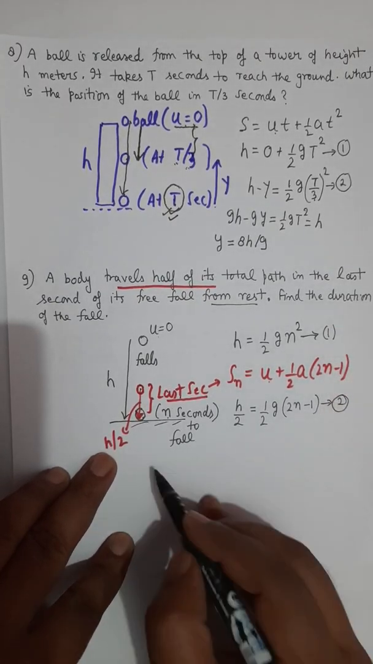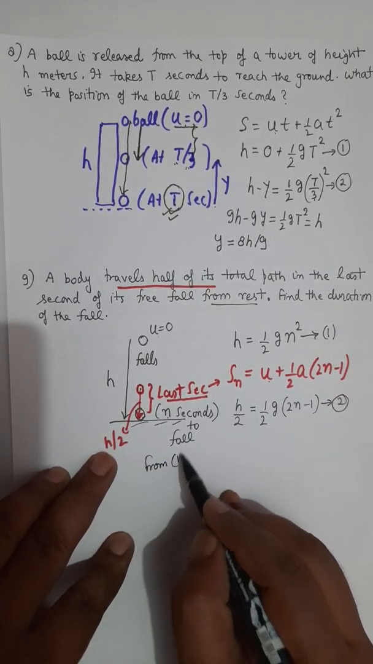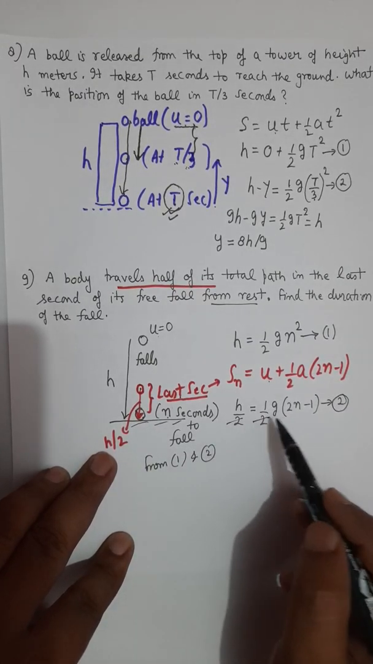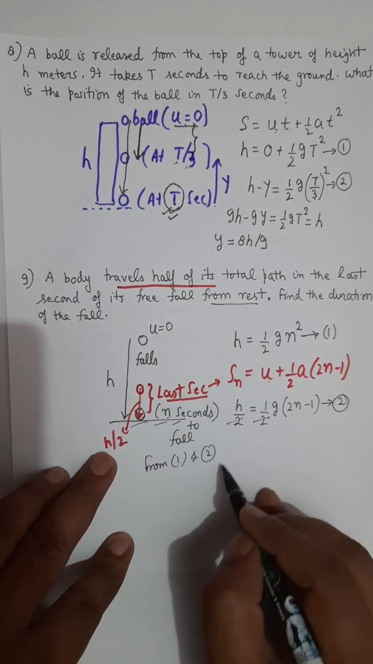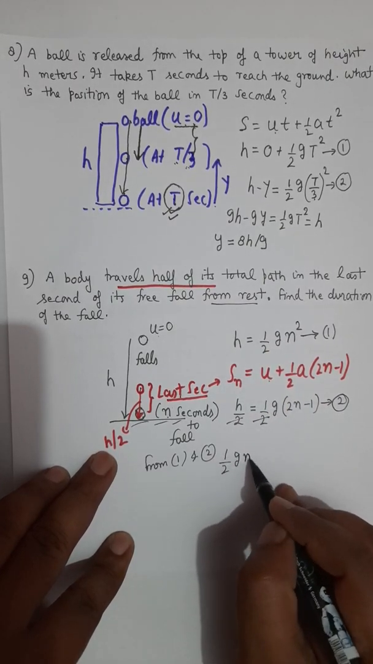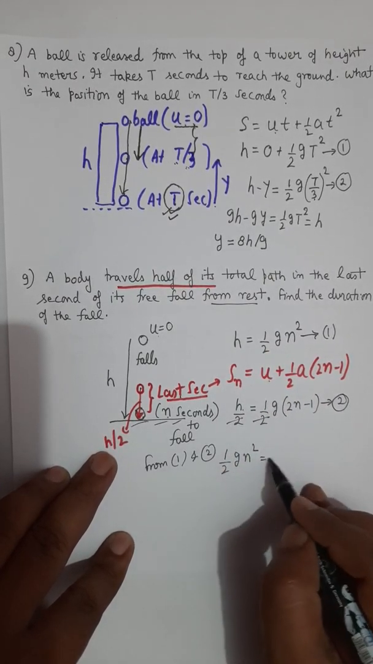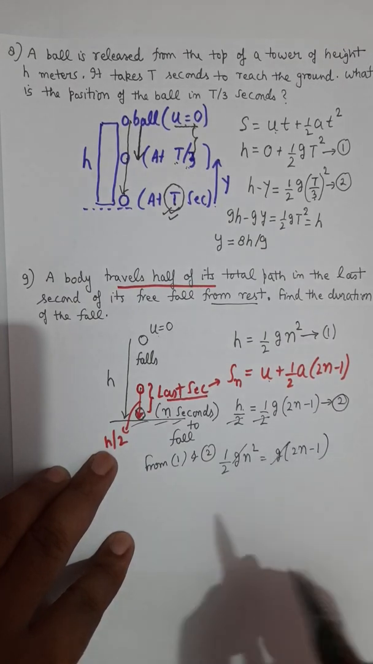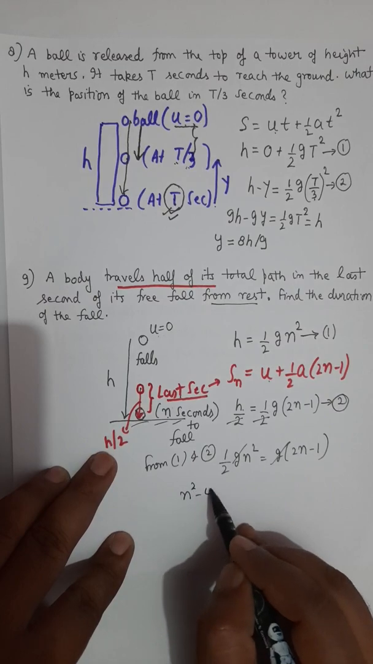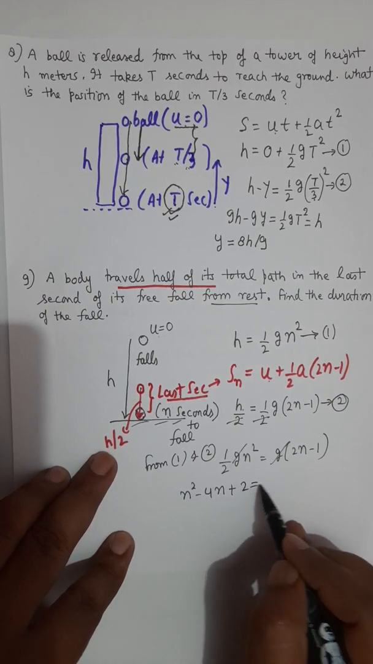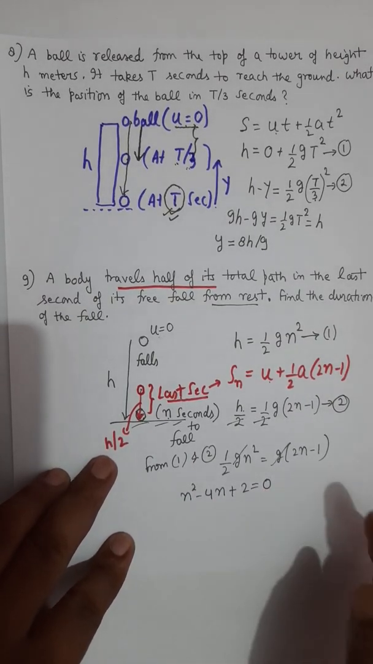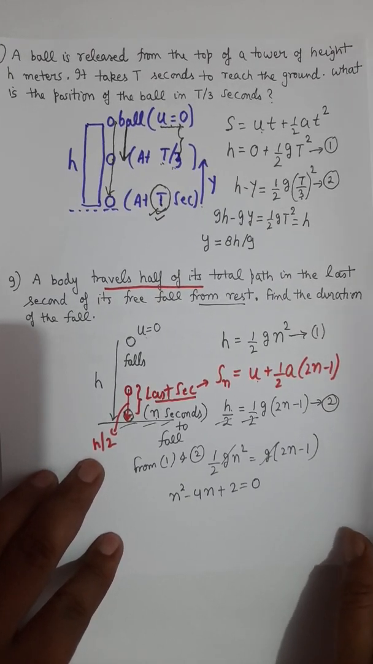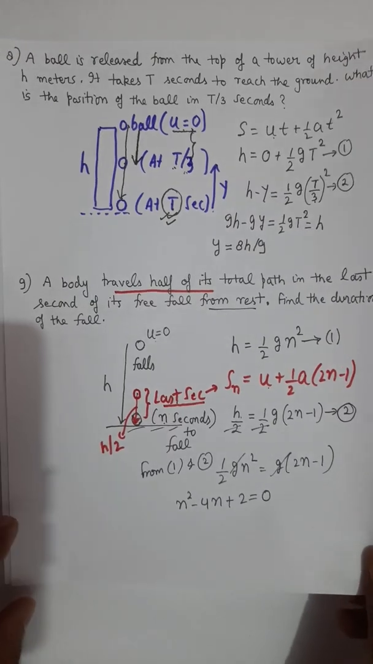From equations 1 and 2, this 2 and 2 will be cancelled. So h equals half g n square, and here h equals g into 2n minus 1. So g is cancelled, and you get n square minus 4n plus 2 equals 0, and then you have to solve it mathematically for the value of n. I hope you can solve it mathematically for the value of n.